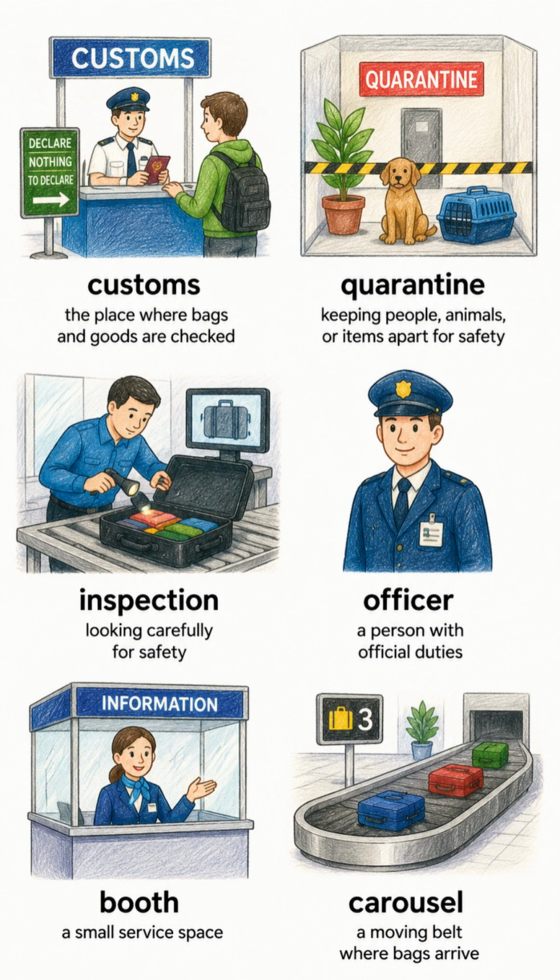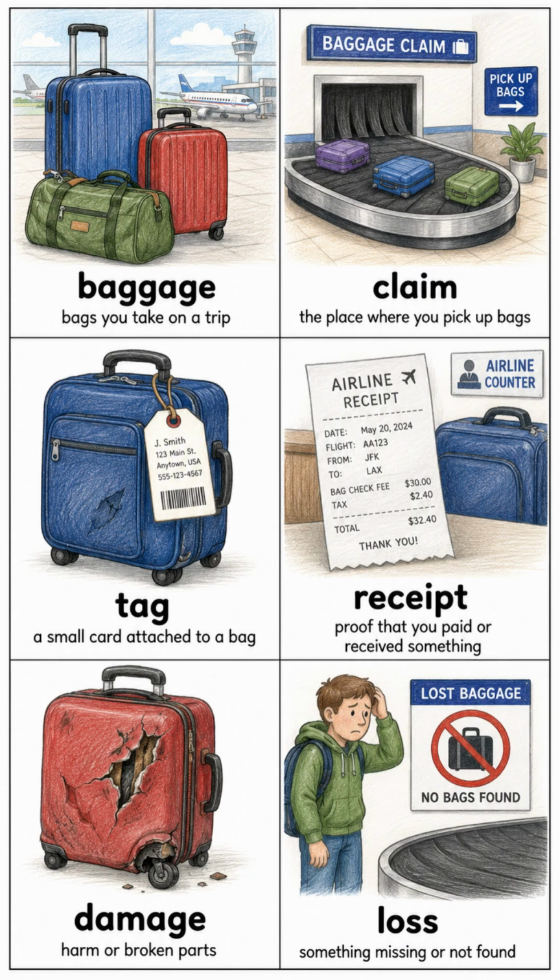Inspection, looking carefully for safety. Officer, a person with official duties. Booth, a small service space. Carousel, a moving belt where bags arrive. Baggage, bags you take on a trip. Claim, the place where you pick up bags. Tag, a small card attached to a bag.